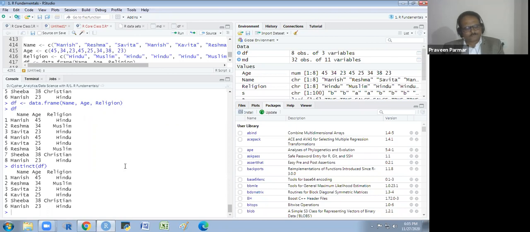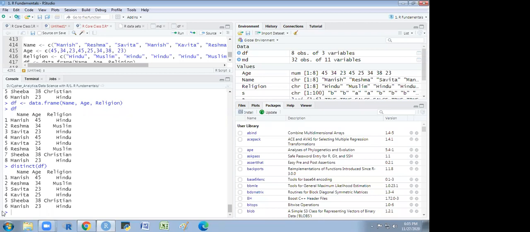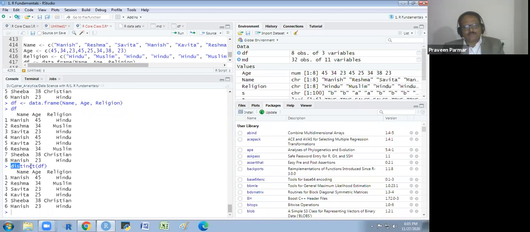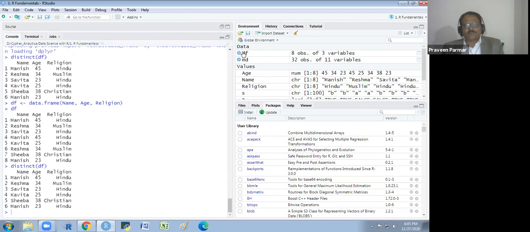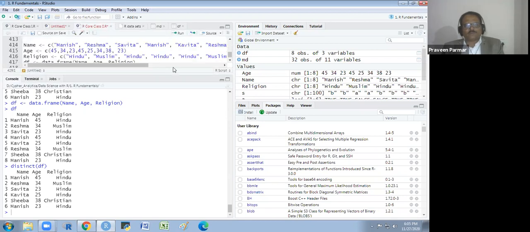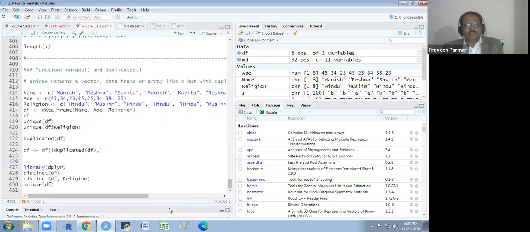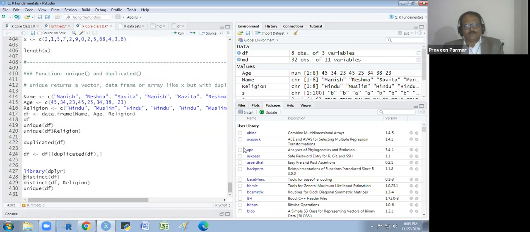Are you getting the new index here? Yes, sir. So I like this distinct function. I apply it to remove the duplicacy from my data. And I save this with a new name, whatever you want, as the df, or you could write some other data set name, whatever you want. You just have to write the new name.